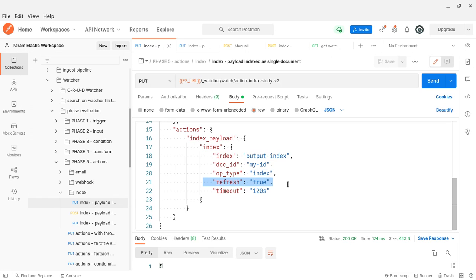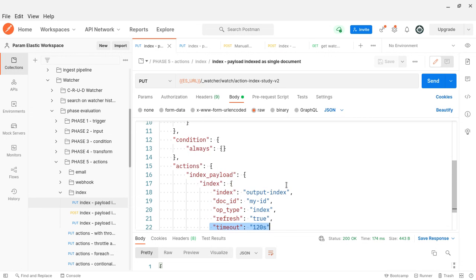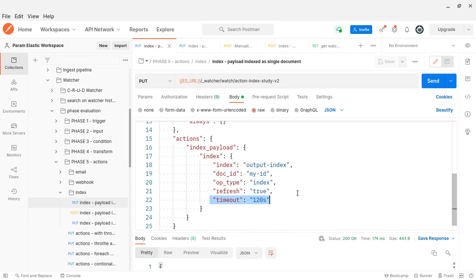Refresh true, what is the purpose of refresh true? It's for real-time availability, to make sure of real-time availability. Then timeout, of course, is how many seconds it can wait for the indexing. Okay, so this is a very simple index action. We are indexing the actual payload into the index.